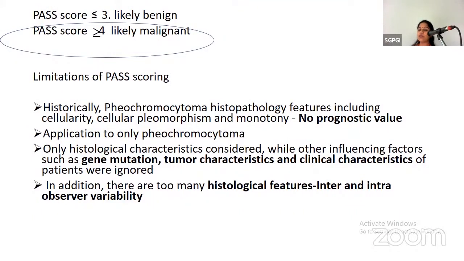A PAS score of more than 4 is likely malignant, but the limitation of PAS scoring is that the pheochromocytoma histopathology features, including the cellularity, cellular pleomorphism, and monotony, have no prognostic value. This is applicable only for pheochromocytomas, and other influencing factors like gene mutation, tumor characteristics, and clinical characteristics of the patients were ignored. In addition, there are too many histological features, so inter and intra-observer variability is present.